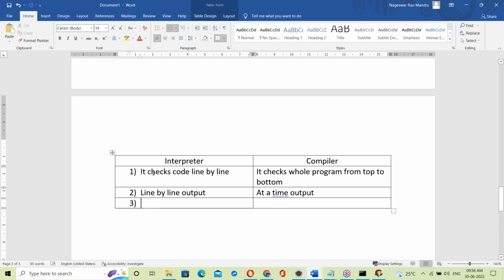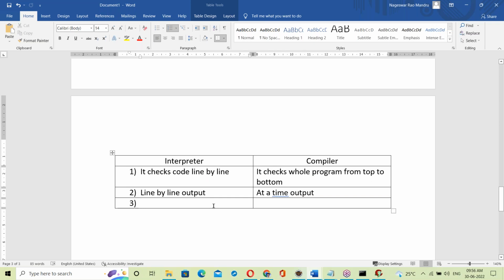See, the interpreter checks the code line by line. The compiler checks the whole program from top to bottom. The interpreter output is line by line, but the compiler output comes all at a time.